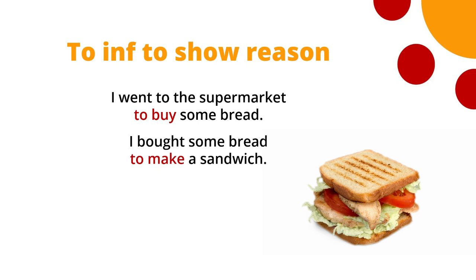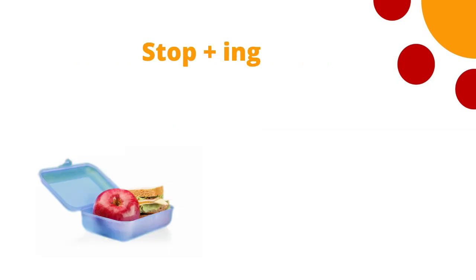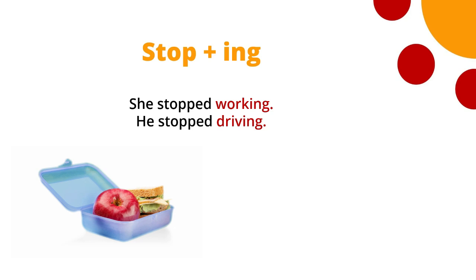Now we'll return to the verb stop. Stop with ing. She stopped working. She was working and then she stopped working. So the ing verb here, working, is the activity which was stopped. He stopped driving. Driving, the ing form of the verb, is the activity which he stopped. She stopped working, he stopped driving.